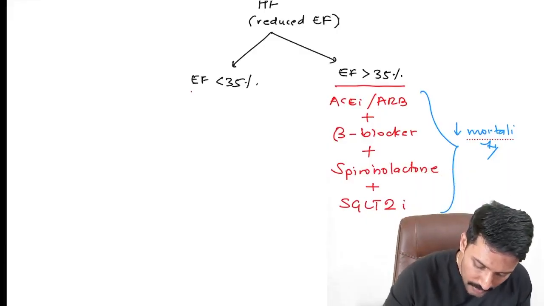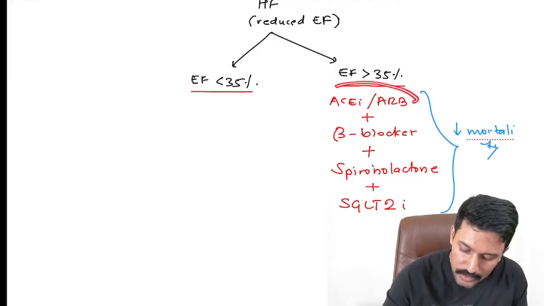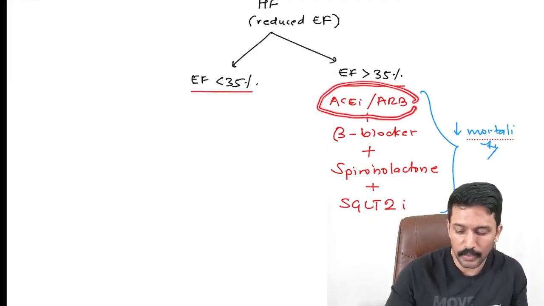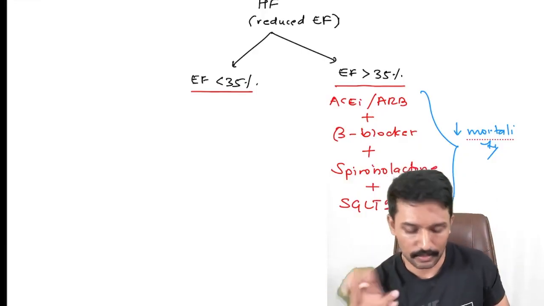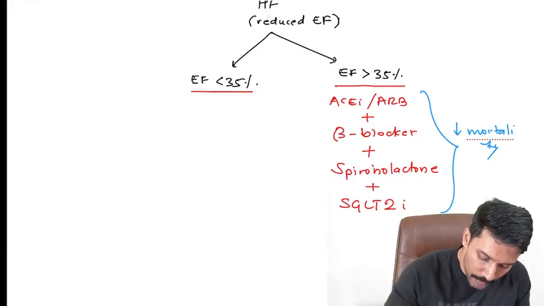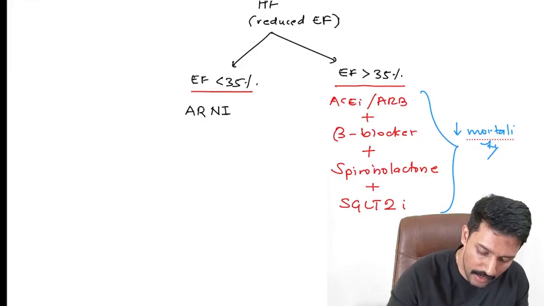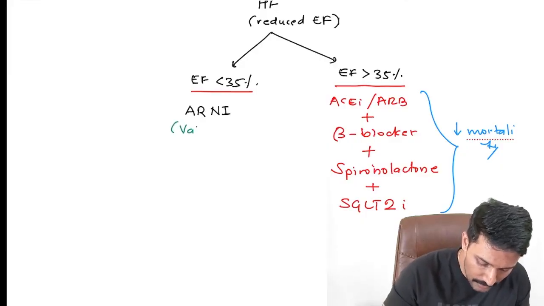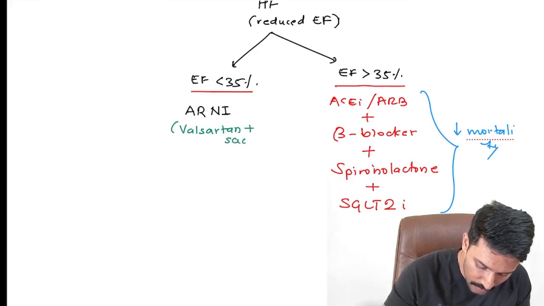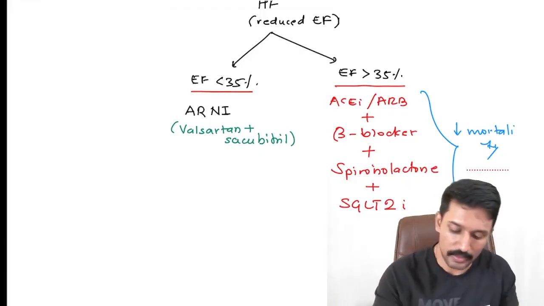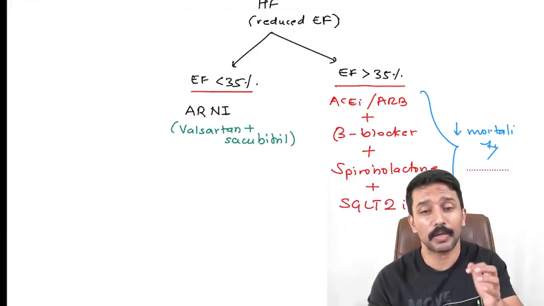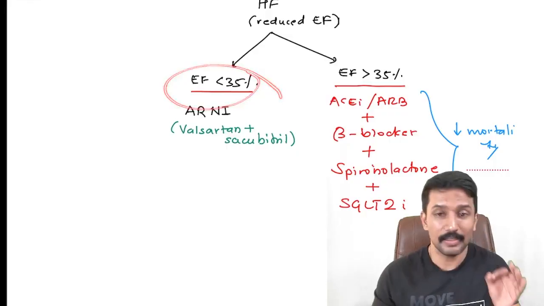So when EF is less than 35%, instead of using ACE inhibitor or ARB, what we will do is use a neprilysin inhibitor, and it comes in a combination with an ARB like valsartan. So we will use a combination of angiotensin receptor blocker plus a neprilysin inhibitor, which we call ARNI, which includes valsartan, an angiotensin receptor blocker, plus sacubitril, a neprilysin inhibitor. So the first MCQ they may ask is, when is it indicated? Yes, it is indicated in heart failure with reduced ejection fraction, to be more precise, when EF is less than 35%.